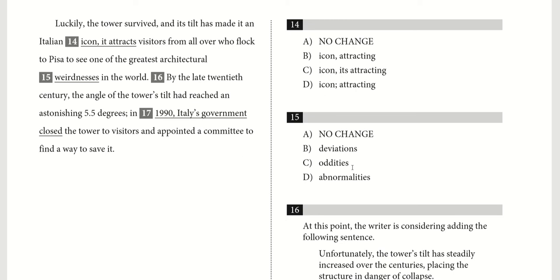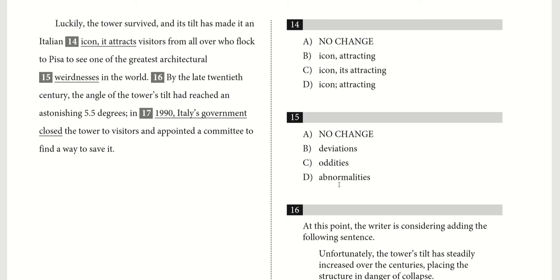Something like C, oddities, is probably more appropriate. That's exactly what we're trying to say here, right? It's just something that is architectural and just very unusual, very odd. Deviations is something that takes into account sort of other things. So this isn't exactly the meaning that we're going for.